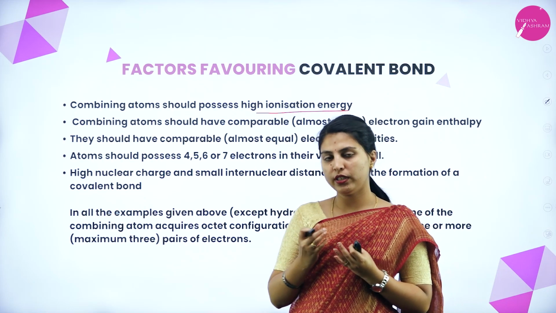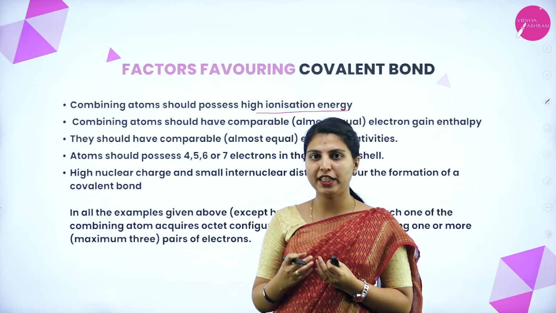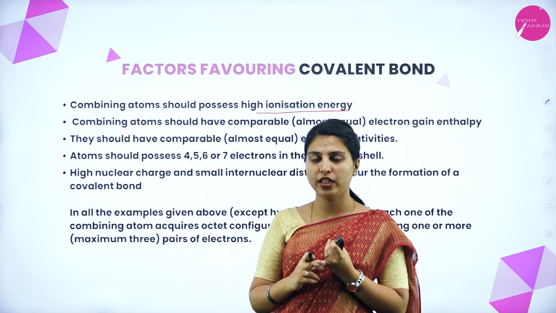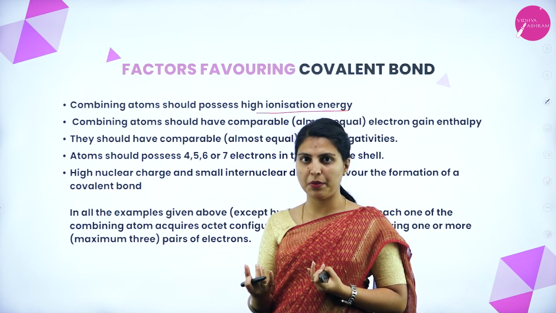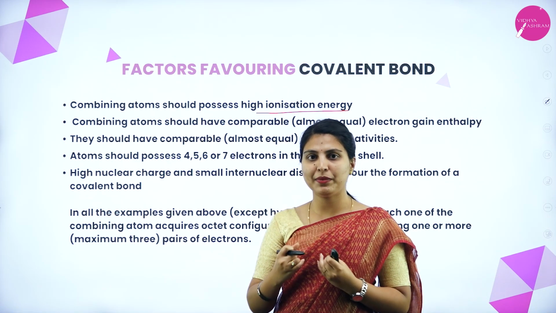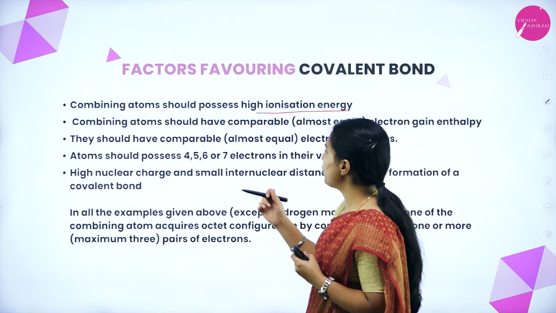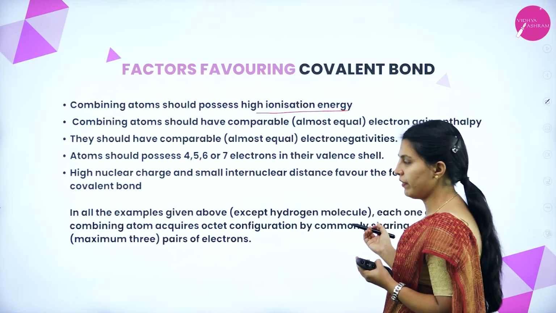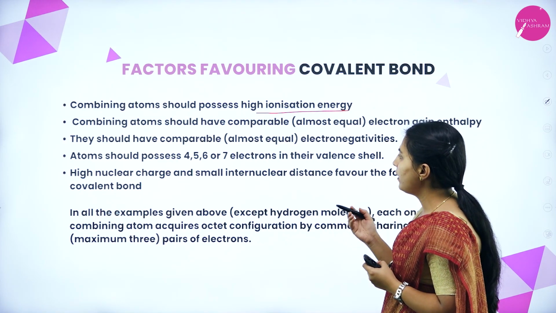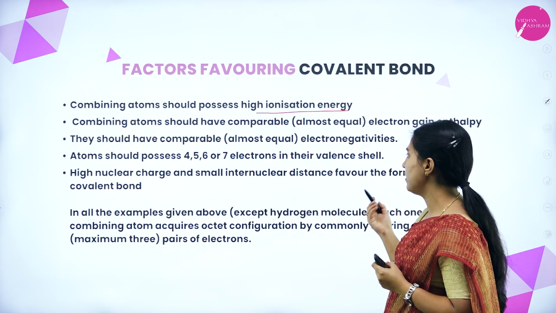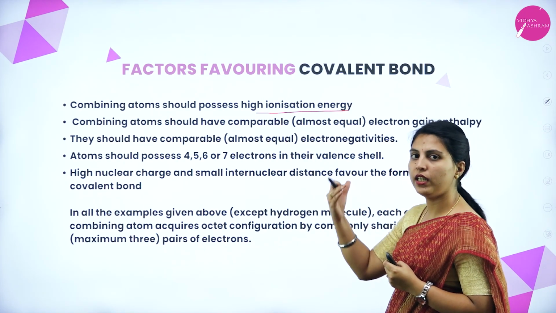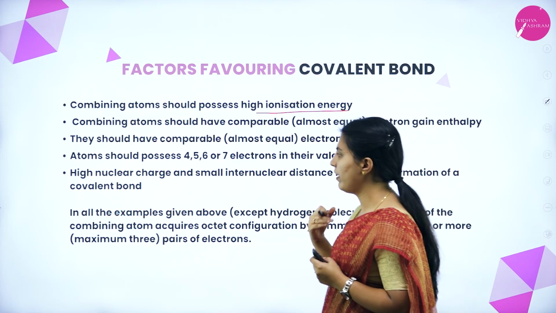Both the atoms which are getting to combine should have high ionization energy to leave the electrons. It should have the electron gain enthalpy also, because it should accept the electrons also. They should have comparable electronegativities also. Atoms should possess 4, 5, 6 or 7 electrons in their valence shell. Okay, it should have 4 to 7 electrons in the valence shell.